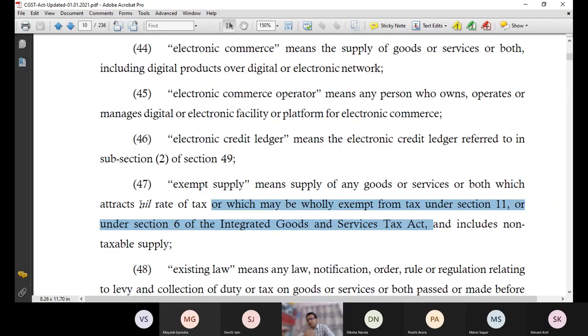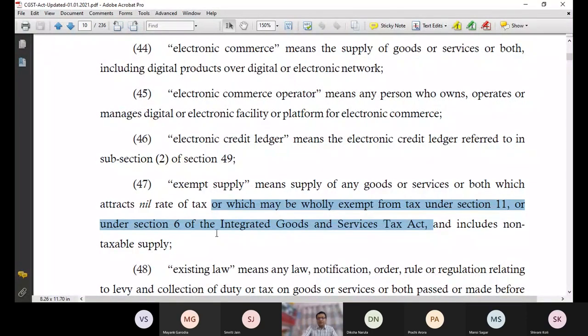We will cover this later on. Now technically there is a difference. As far as exempt supply is concerned, two examples are given in the definition: a supply which is 100% exempt, or a supply which is not exempt, which has a tax rate, but the tax rate is 0%. Effectively you can say it is also exempt.